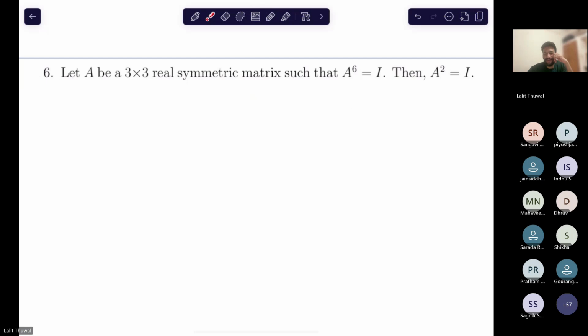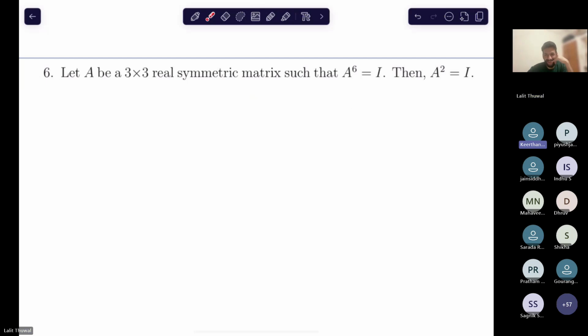Kirtana, what do you think? Is it true or false? It is true. Why? Because it's given that A^6 is equal to I, so A^6 minus I is equal to 0. That is, A is a root of x^6 minus 1. The minimal polynomial of A has to divide x^6 minus 1.